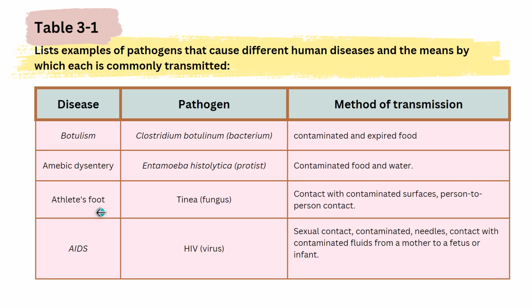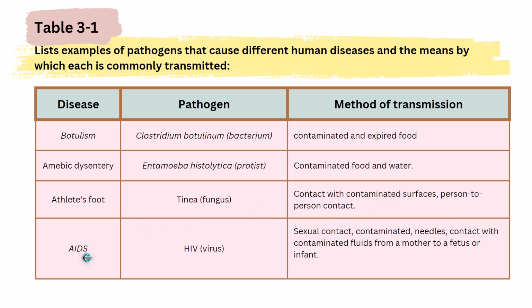Then we have the third disease here, athlete's foot, and this disease is caused by fungi, and the species of fungi that leads to athlete's foot is named tinea. So the name of the pathogen or the agent is tinea, and the name of the infectious disease is athlete's foot. It's transmitted through contact with contaminated surfaces and person-to-person contact.